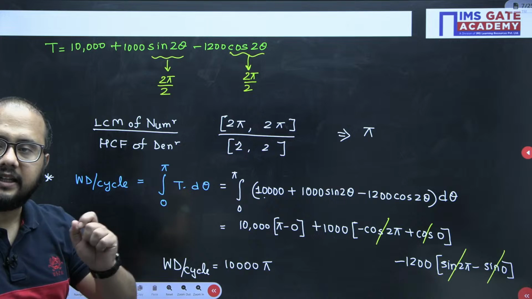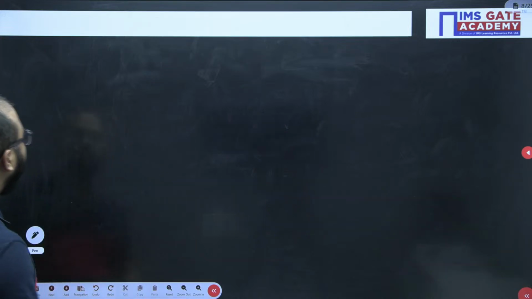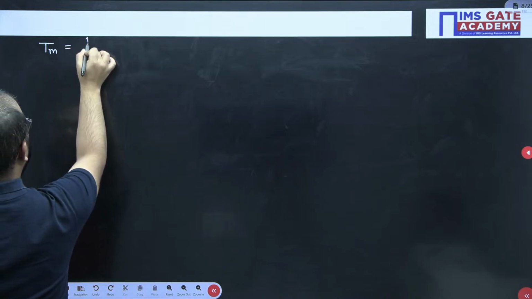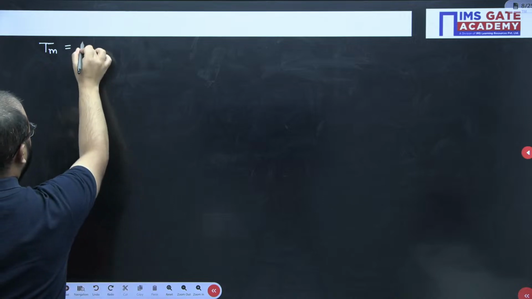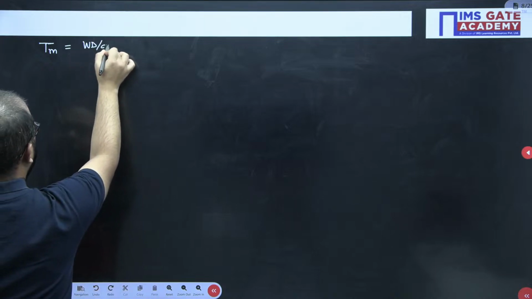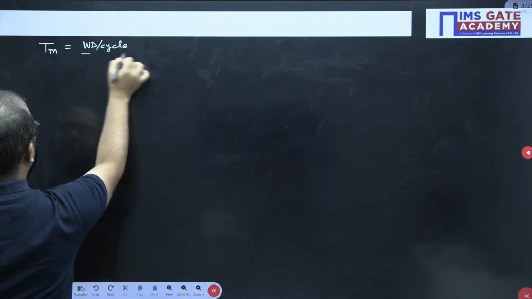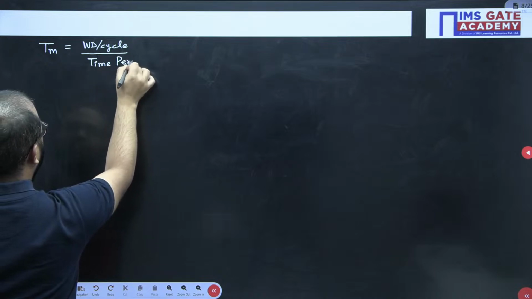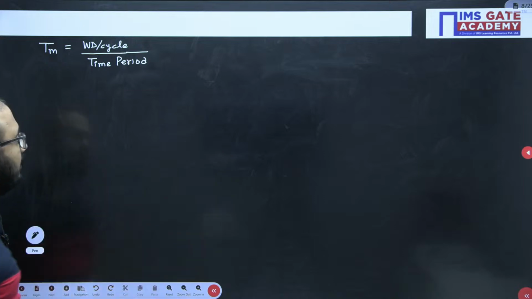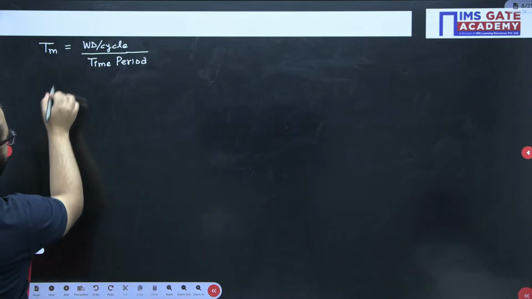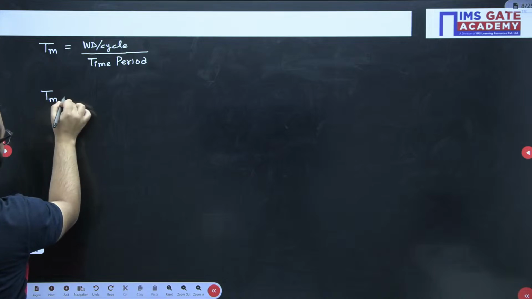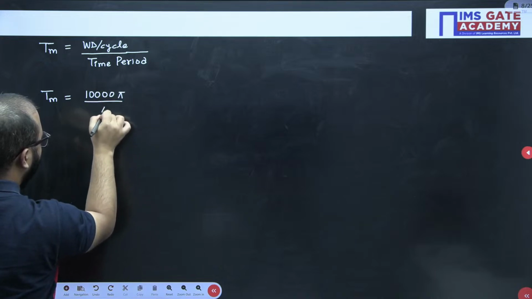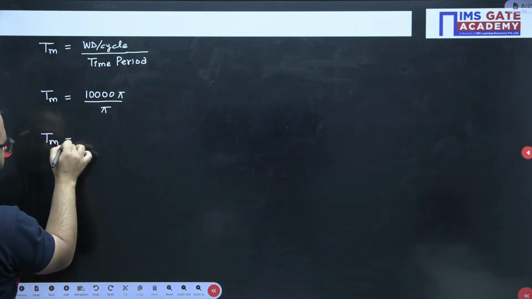So the mean torque will be 10,000 into pi divided by pi. So the Tm value we got is 10,000.